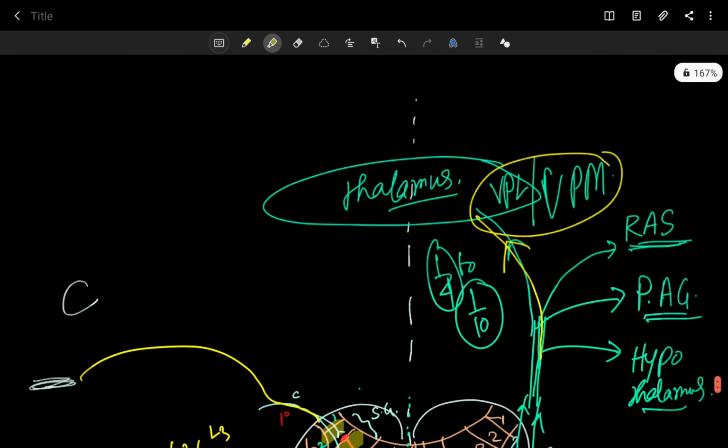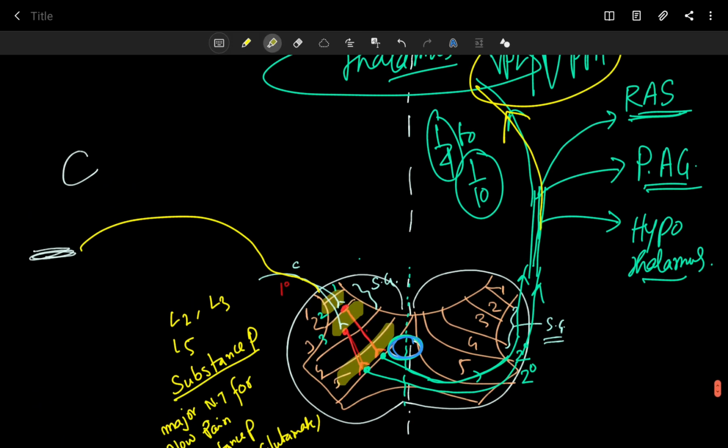So now you can see this is the major pathway for the C fiber or slow pain fiber.